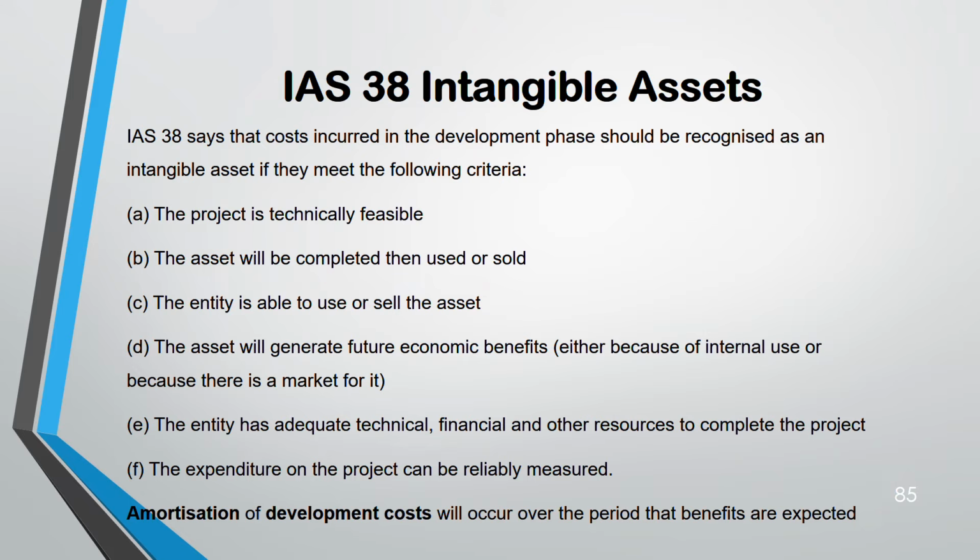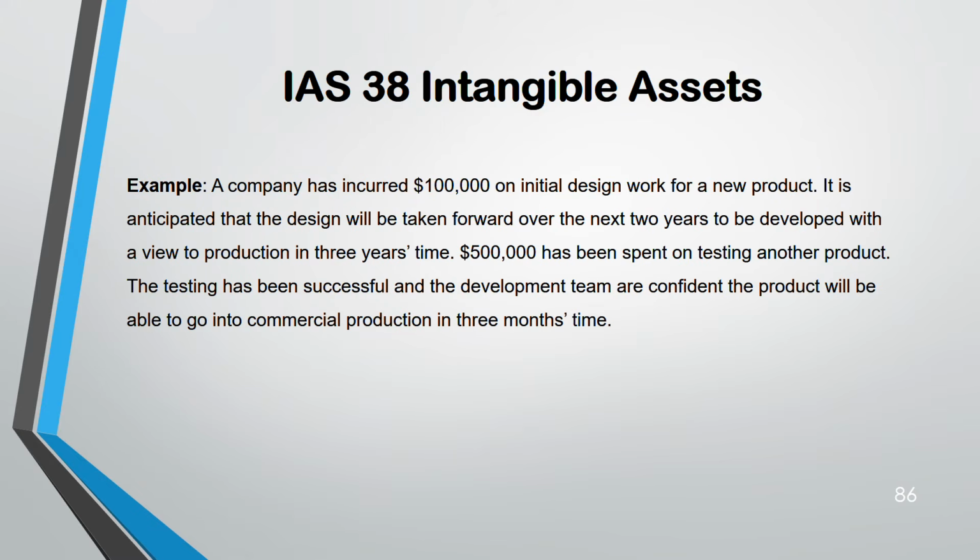Amortization of development. Remember, because when you capitalize intangible asset, you have to amortize it. So amortization of development cost will occur over the period that benefits are expected. That is also divided over the useful life of intangible asset. Example. Let's say for a new design work, cost is 100,000. New design work for a new product. They wanted to take it forward over the 2 years.